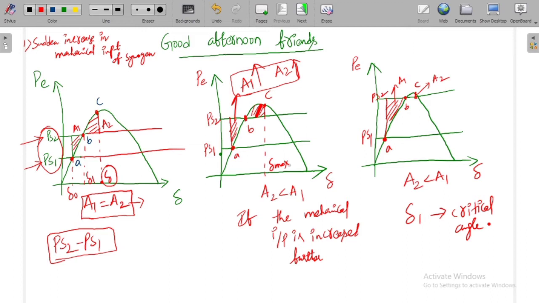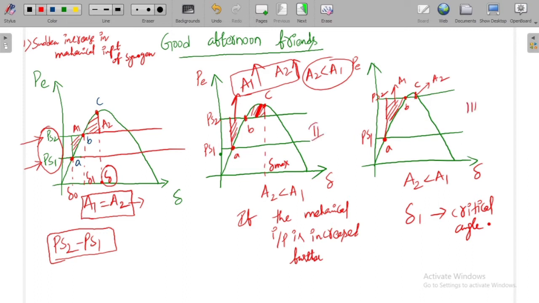There is a limit reached, after which A2 cannot be equal to A1, it will always be less than A1. In that situation you will have the stability dissatisfied. So these two are the situations.